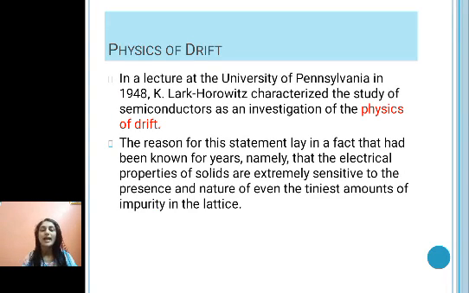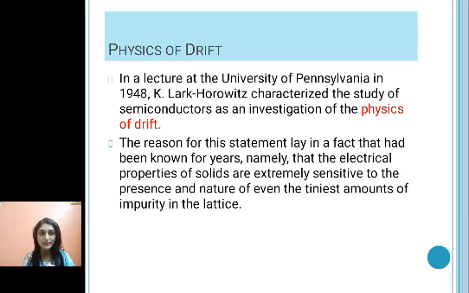There was a lecture at the University of Pennsylvania in 1948 when Horowitz described the study of semiconductors as an investigation of physics of dirt. So today what we are going to discuss is the physics of dirt. The reason for this statement lay in the fact that the electrical properties of solids are extremely sensitive to the presence and nature of even the tiniest amount of impurity in the lattice.